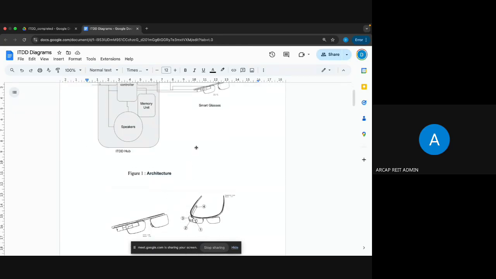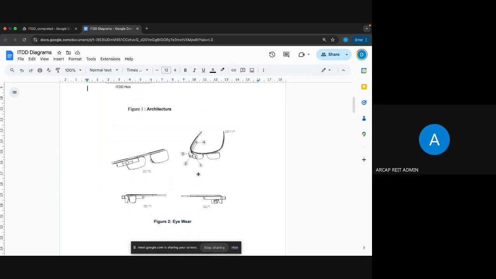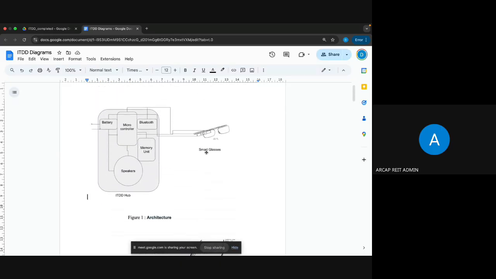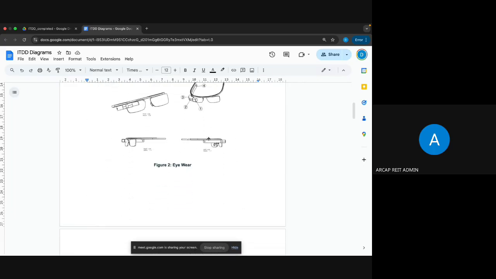This box and glasses will be used by deaf and dumb people. So when we talk, the mic will sense it and convert our statements, and it will show them as signs in these glasses.